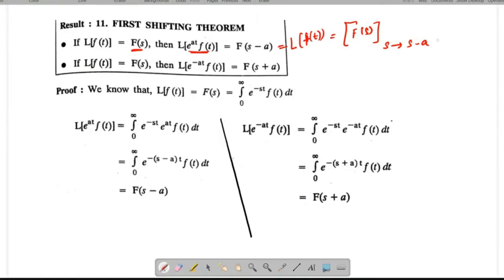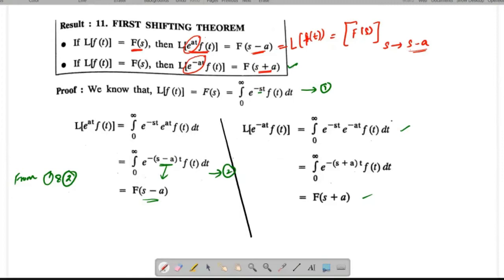So this is the meaning. If you multiply f of t by e power at, you have to substitute s minus a. Suppose if you multiply by e power minus at, you have to substitute s by s plus a. So it is easy to apply. This formula is derived here.